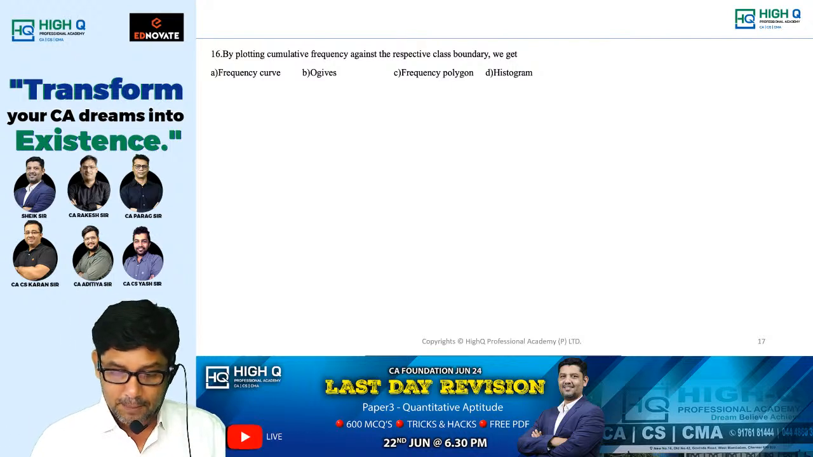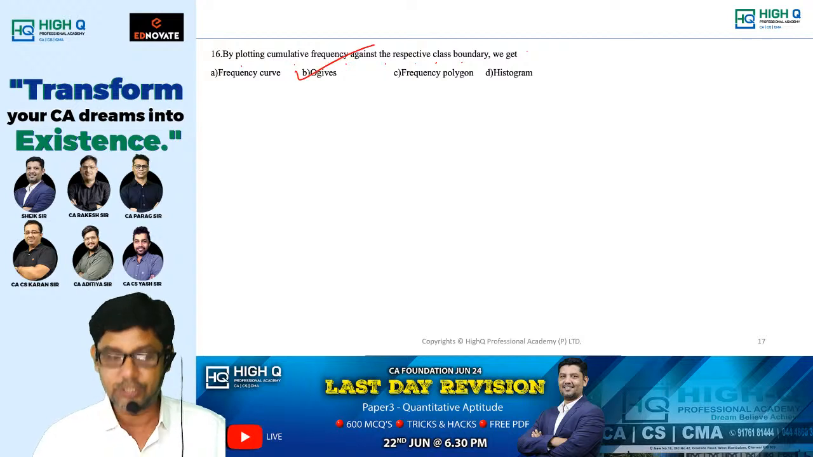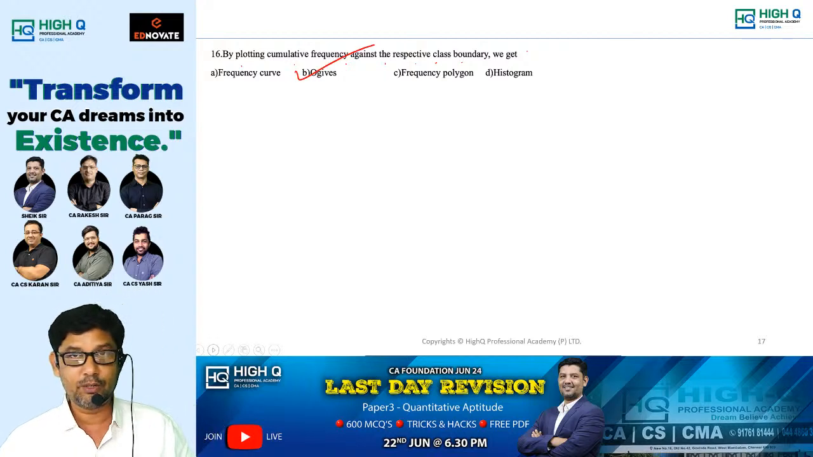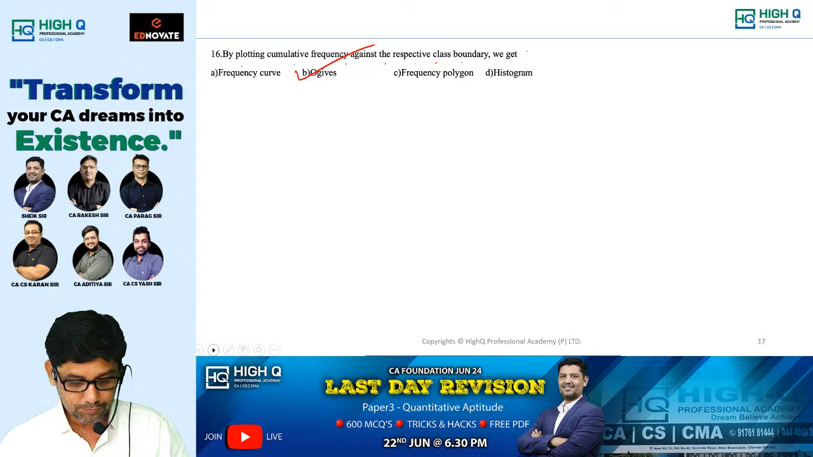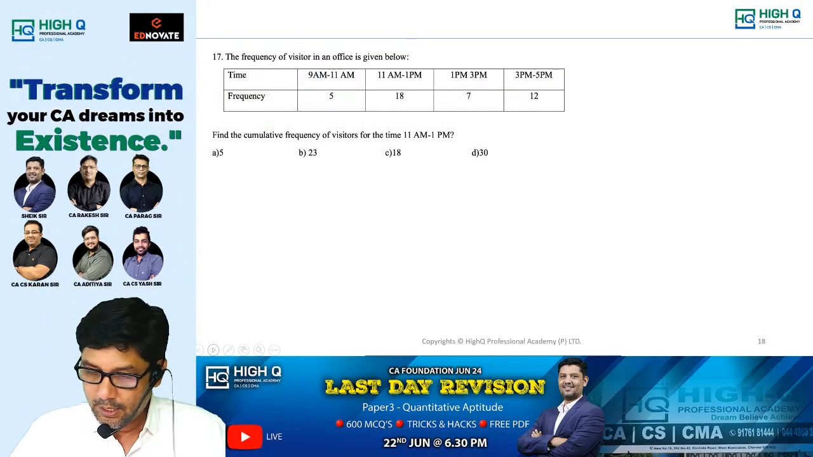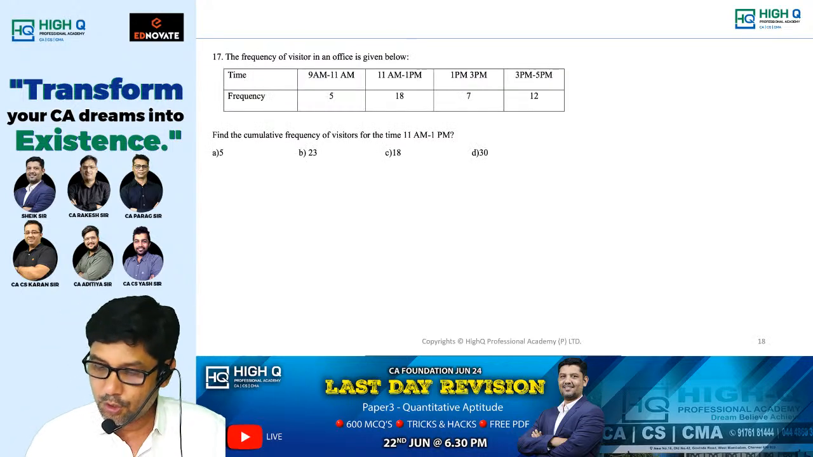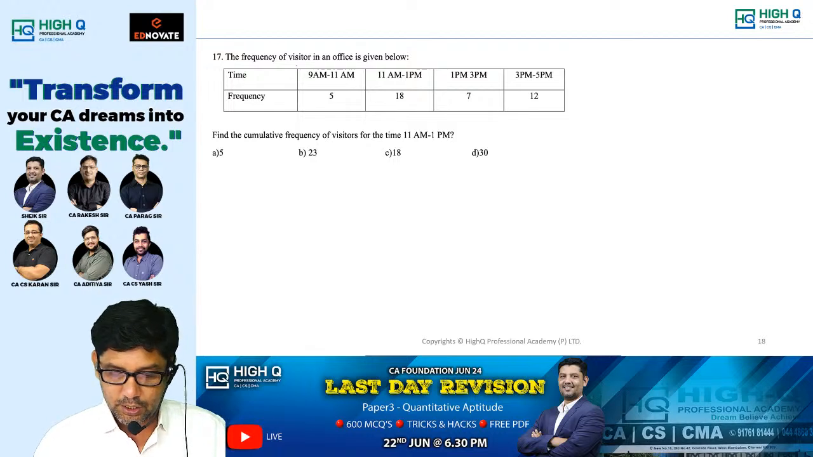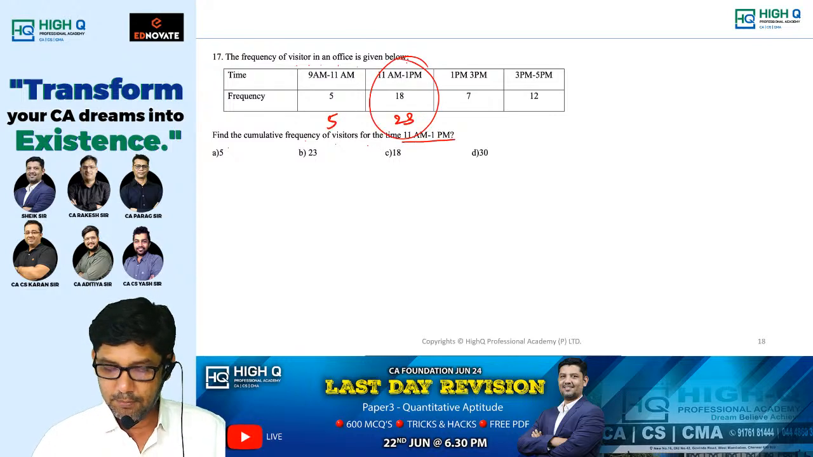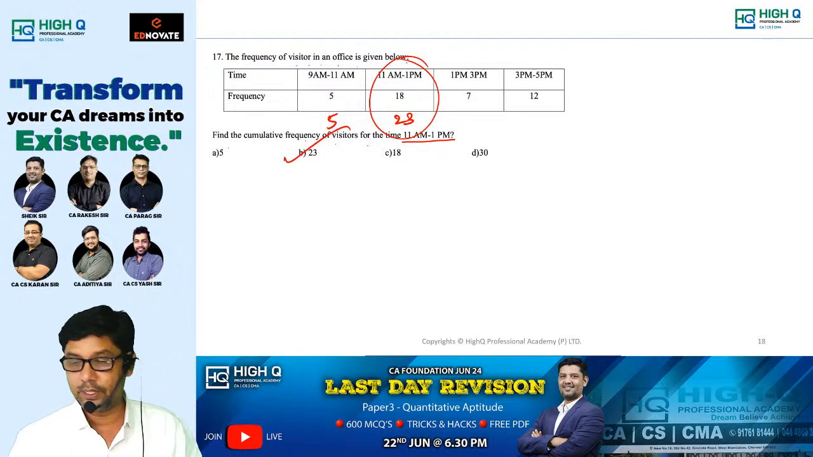Next, by plotting cumulative frequency against the respective class boundary, we get ogives. Am I right, my dear? Cumulative frequency curve is what? Ogive. Next one. The frequency of visiting in an office is given below. Find the cumulative frequency of visitors for the time 11 a.m. to 1 p.m. 5, 23. So what is it, my dear? 23 is the answer.